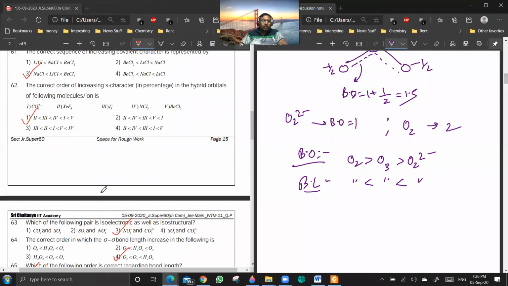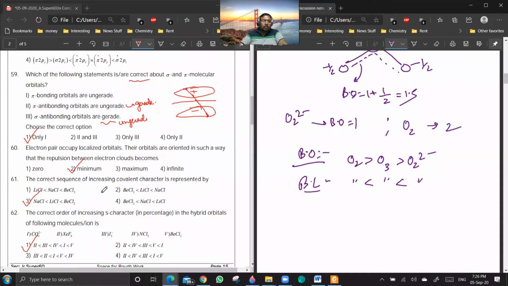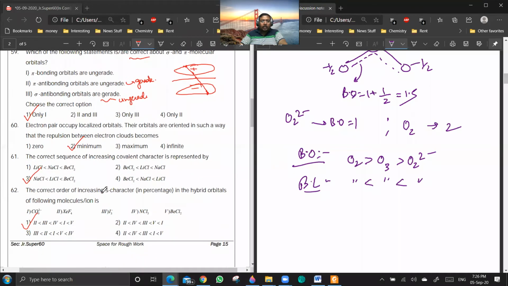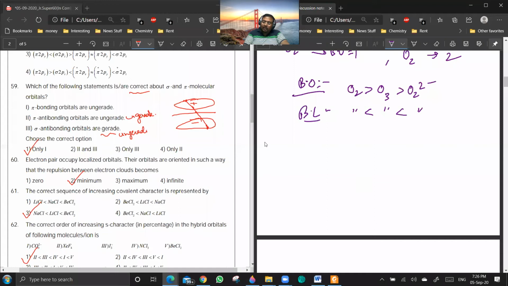Now 59 to 62. I think 59 should not be a doubt now. So 61 is option 1. See, it is asking for increasing covalent character, and covalent character will depend on charge density. It's my mistake right now.